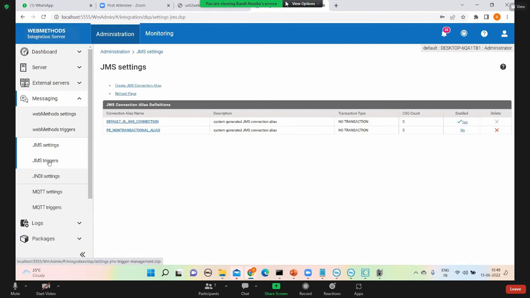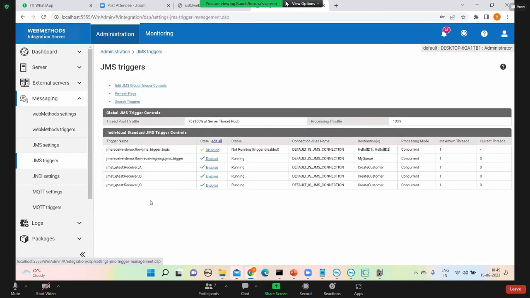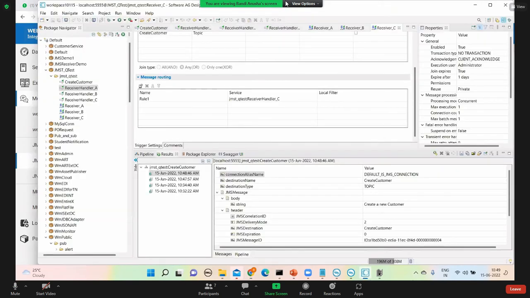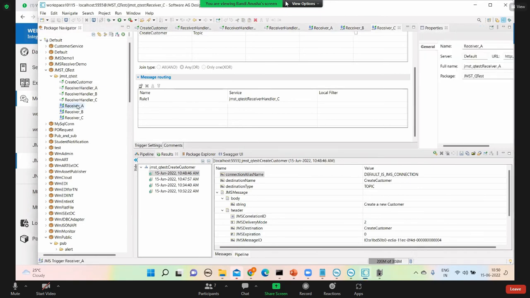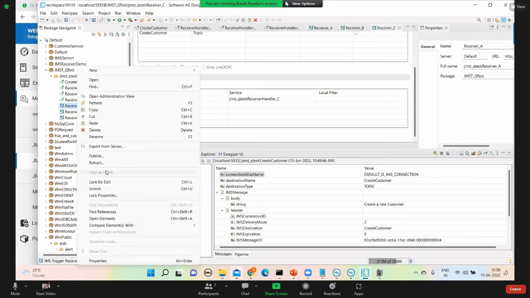Under JMS trigger, we have 3 receivers. In the code, there is no way I can stop this receiver. There is no option to disable. In the handler, is there any disable? There is no disable. The only way is to delete it, but delete is not an option. I want to stop the receiver.